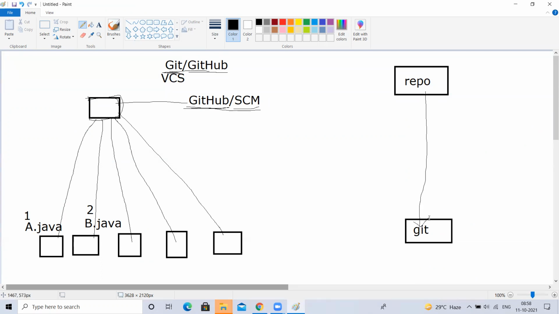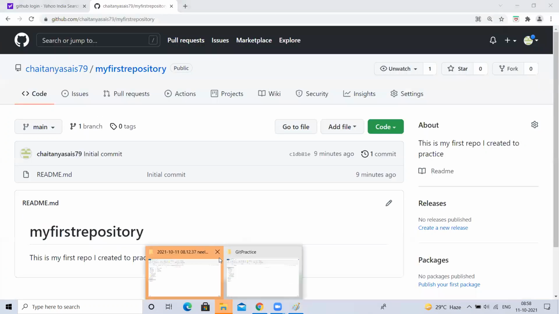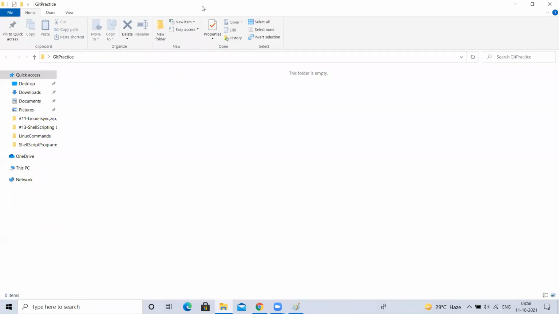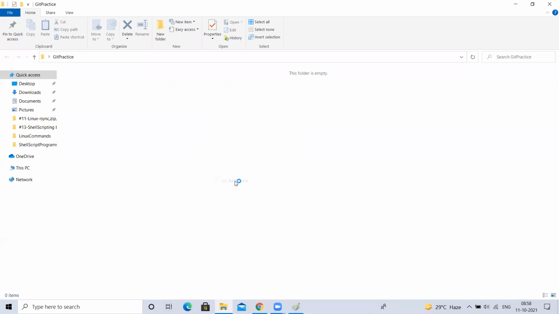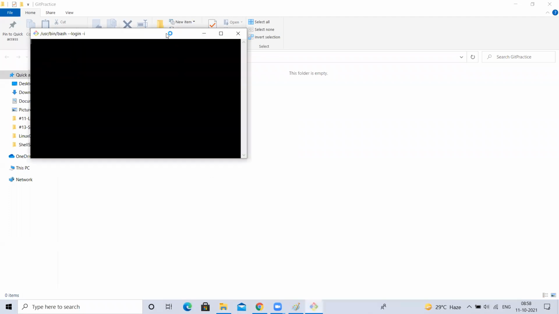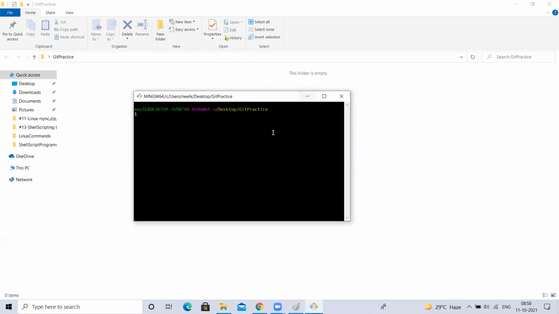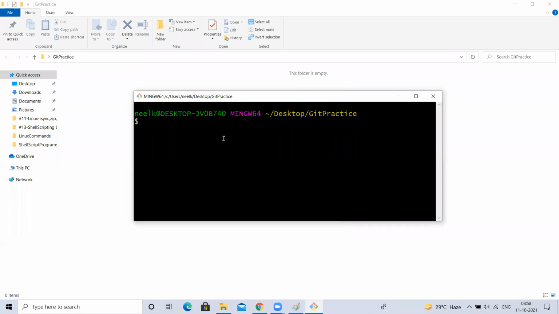So for that, wherever you want to get the changes, I want to get them inside my Git practice. Right click, open this Git Bash here. A terminal will be opened. We have seen this in the first session itself, where we created the AWS account. At that time also we used this Git Bash as a client.